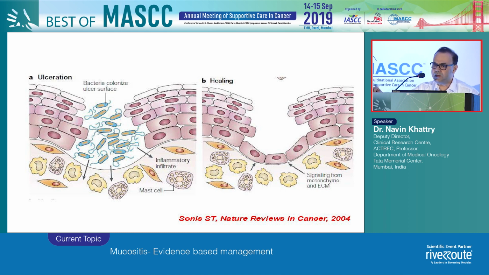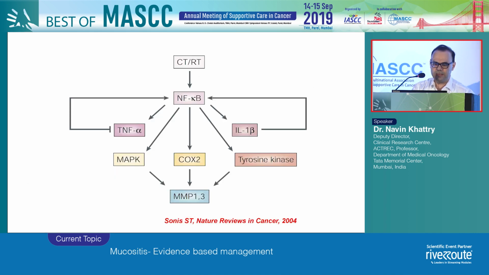One important component is the damage to the endothelial cells because of the radiation and chemotherapy, and that probably plays an important role in the pathogenesis of mucositis. Finally, there are anti-inflammatory cytokines which come in with cells such as mesenchymal cells and fibroblasts, which then leads to the healing of the mucosa.